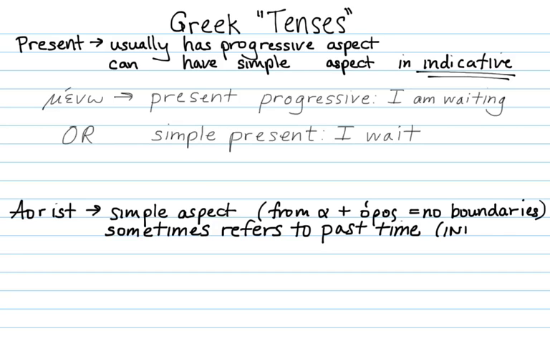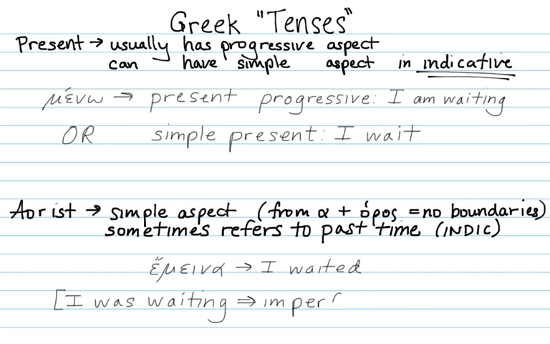Sometimes the aorist refers to past time, specifically in the indicative. It doesn't always have to do anything with time. It always has simple aspect. It often talks about past time, but sometimes not. So, for an example from the indicative, past time, simple aspect, emeina, aorist, is "I waited." If you want to say progressive aspect in the past time, you have to use a different tense.